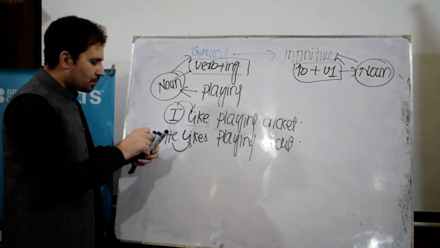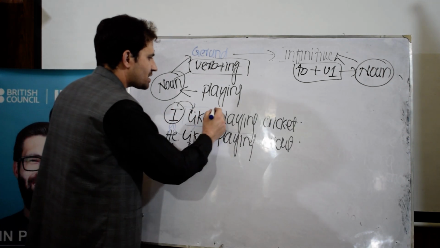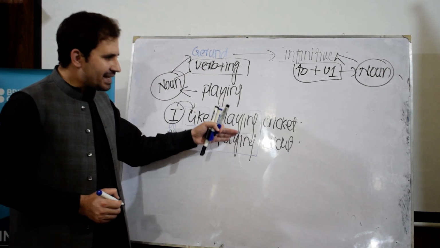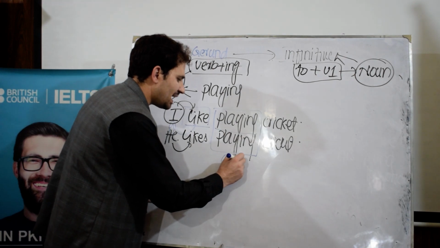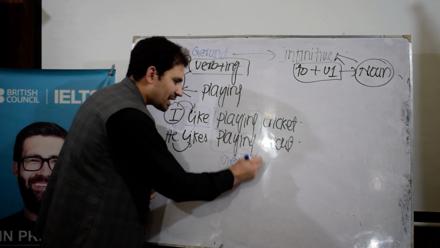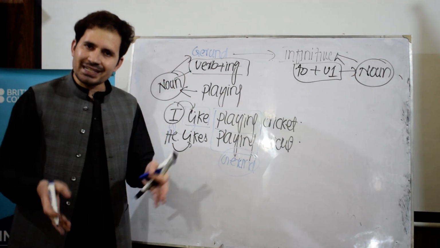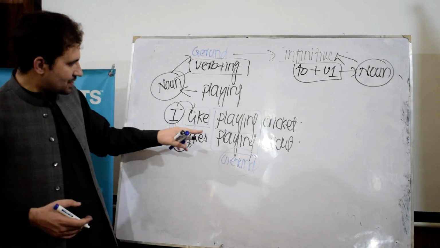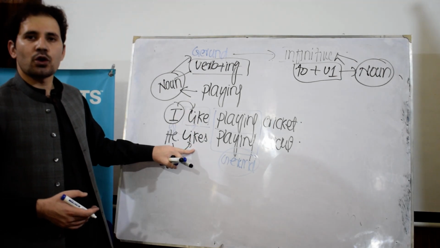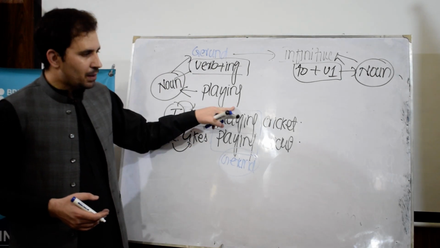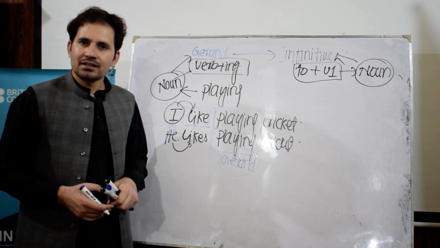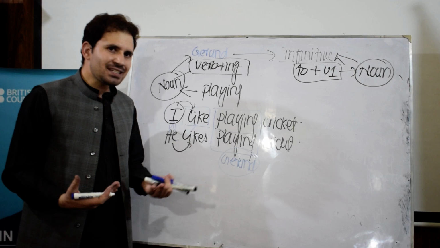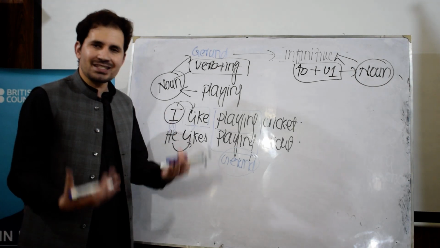So if this is a verb, what is playing then, in these two sentences? Playing functions as a gerund, and a gerund functions as a noun. So we can say that in this sentence, like and likes are verbs and playing is a gerund. Why do we call it a gerund? Because it is a verb, but it functions as a noun in this case.